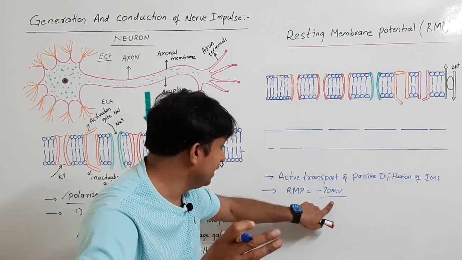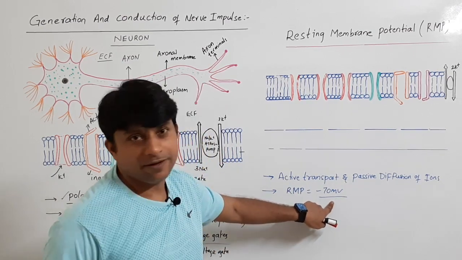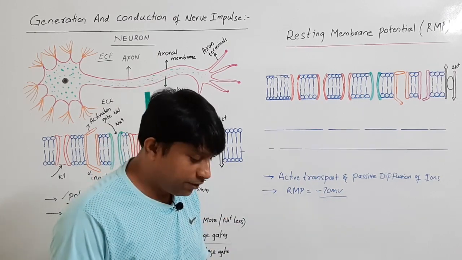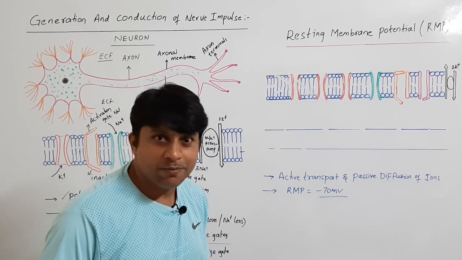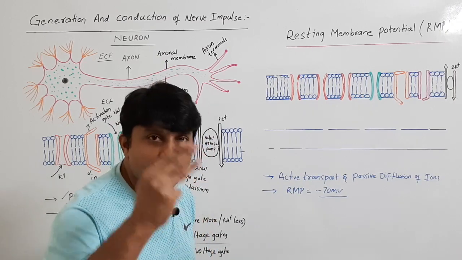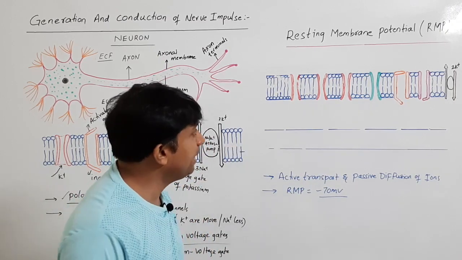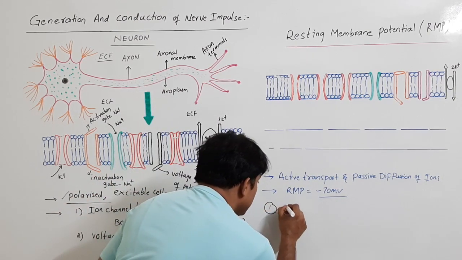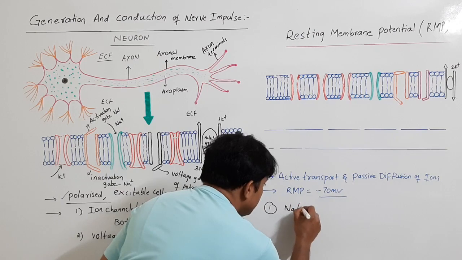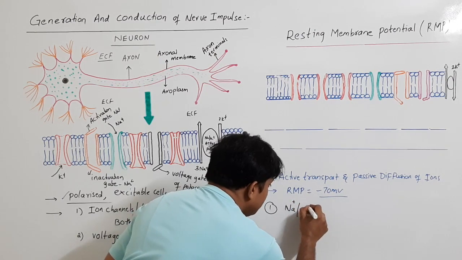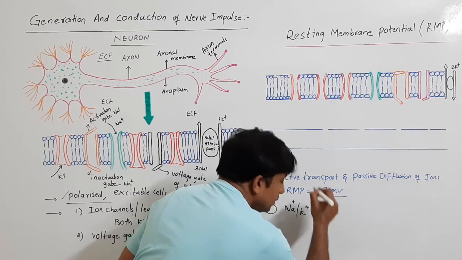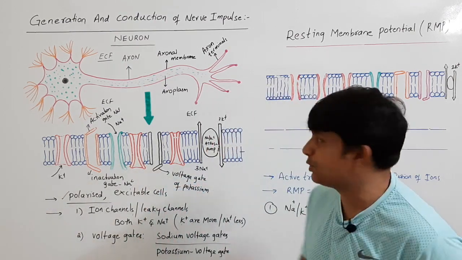How is this resting membrane potential maintained? There are 3 factors responsible for maintenance of this resting membrane potential. So let us find out what these 3 factors are. First is the sodium potassium pump. So let's find out how exactly this works.